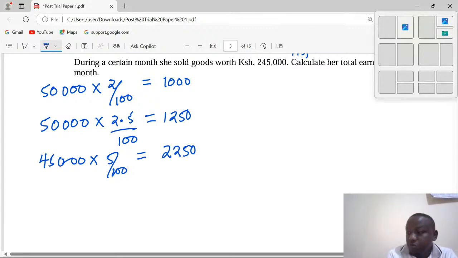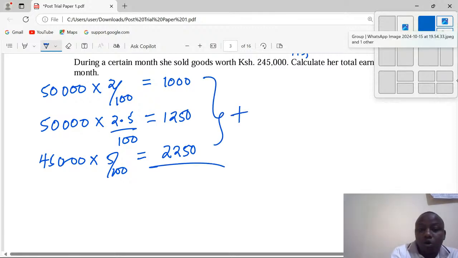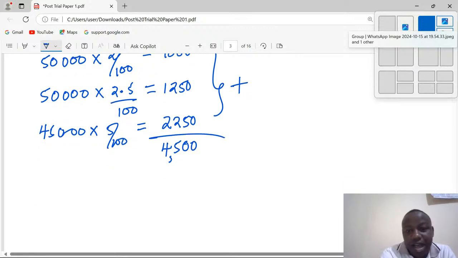So when you add all the commissions, she earned a total of 4,500 Kenya shillings.